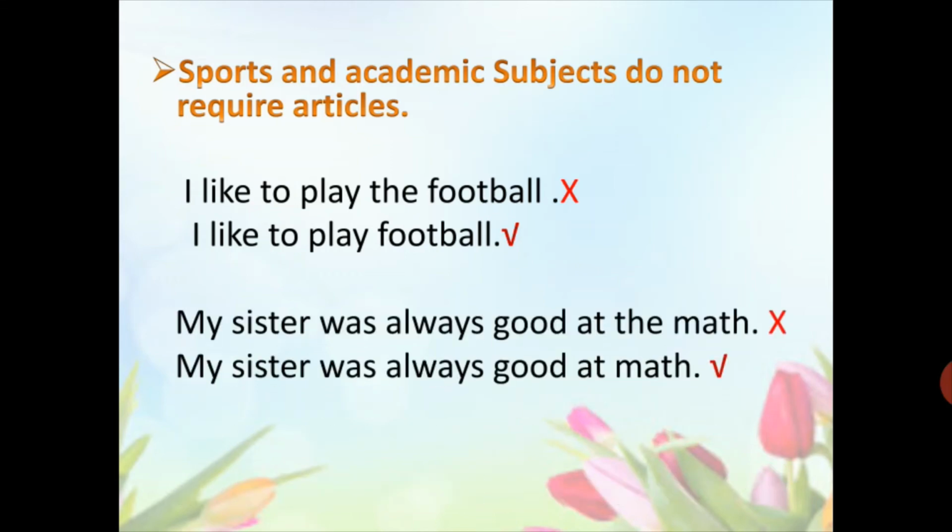My sister was always good at the math. Here, the math is an academic subject, so we don't use articles before the academic subject. So the right one is my sister was always good at math.